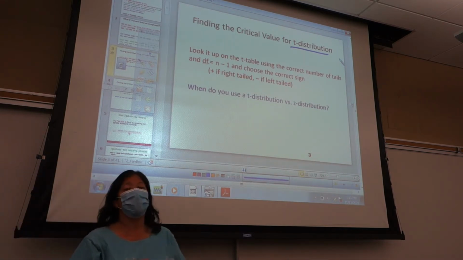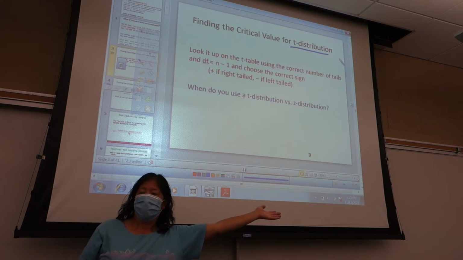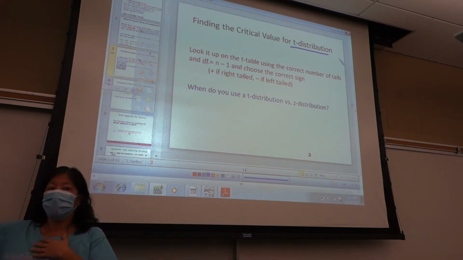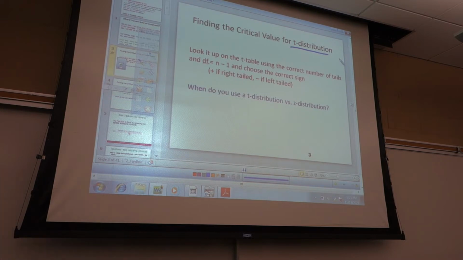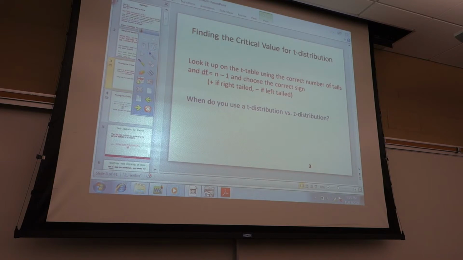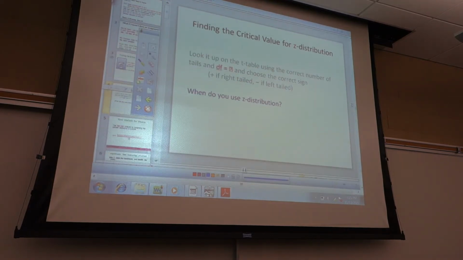If it is right-tailed, then your critical value should be what? Positive. If it's left-tailed, negative. Perfect. For a z distribution, you do the same thing, only you use the bottom row where degrees of freedom equals infinity. That's your z table.